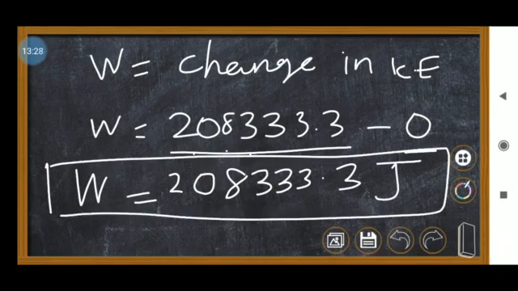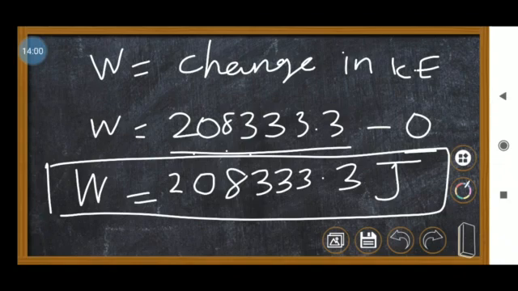Okay, so I will explain again. First, the given data is the car is moving, that time we have to calculate the kinetic energy. The car is going to stop means that time we are going to calculate the kinetic energy. So work done should be equal to change in kinetic energy. Work done on any object should be equal to change in kinetic energy. So first case what you found, second case what you found. Which value is bigger, that value you have to write first, and which value is smaller, that value you have to write second.